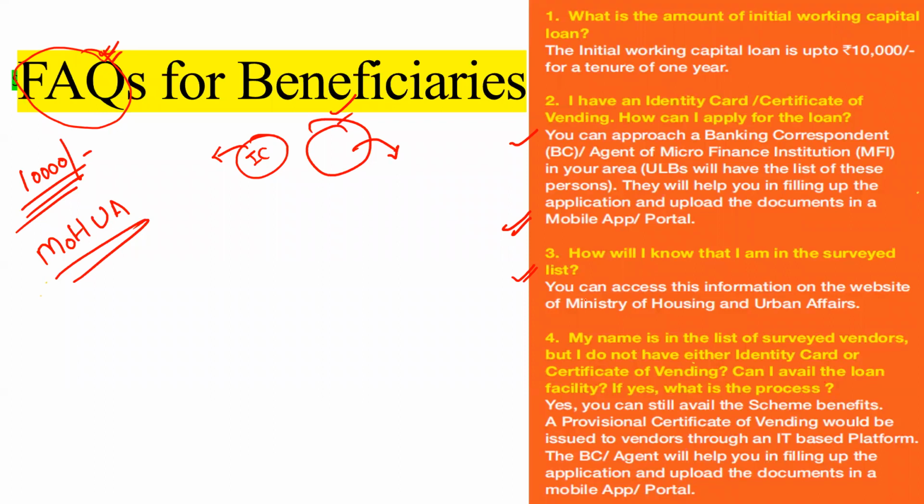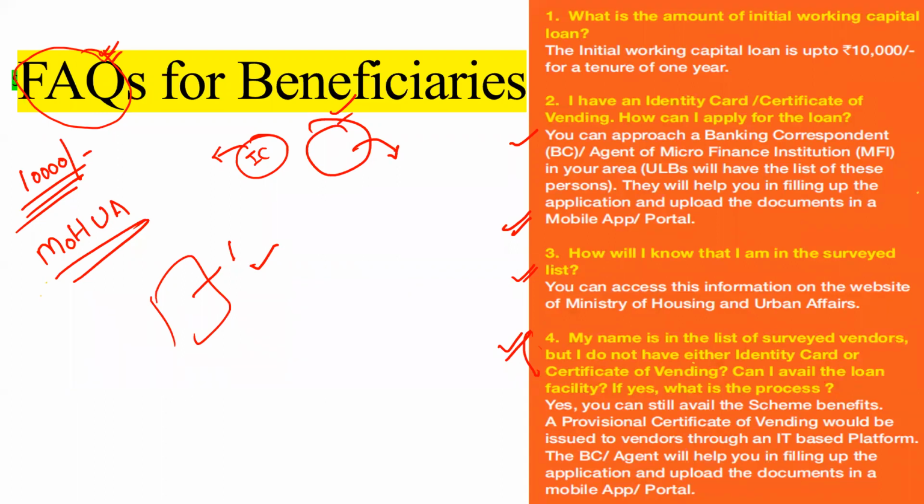Next one: my name is in the list of surveyed vendors, but I do not have any identity card or certificate of vending. Can I avail the loan? If yes, then how? This is the question. They are asking, if Ram is in the list of surveyed vendors but does not have an identity card or certificate of vending, can they sanction the loan? Yes, they can sanction the loan.